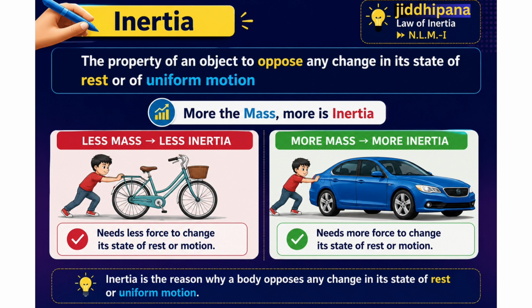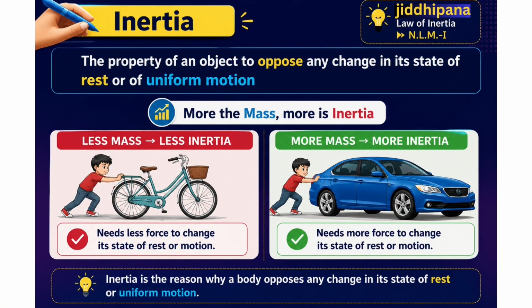In simple terms, inertia is the laziness of an object. It is the natural tendency of any object to resist a change in its current state. If it's sitting still, it wants to stay still. If it's moving, it wants to keep moving.